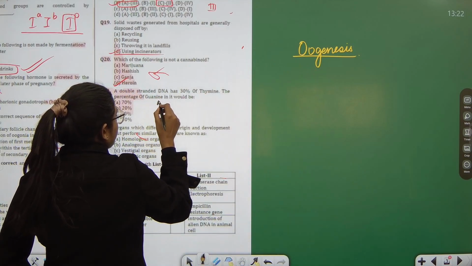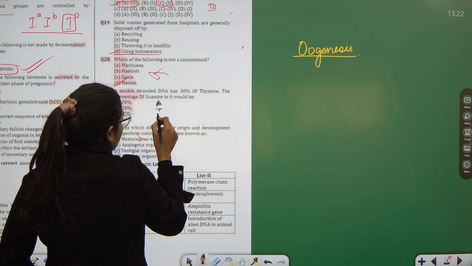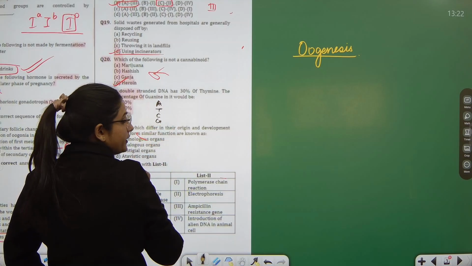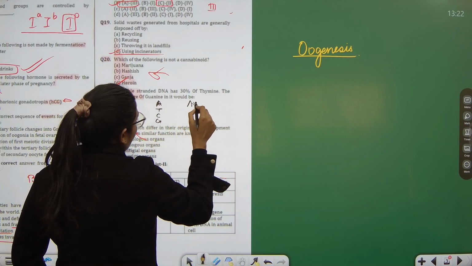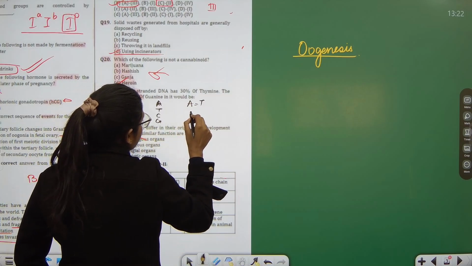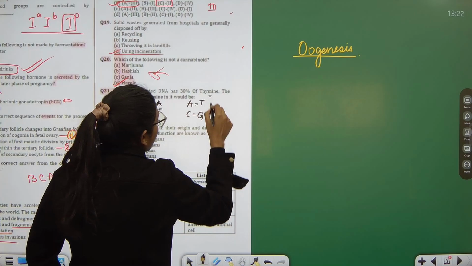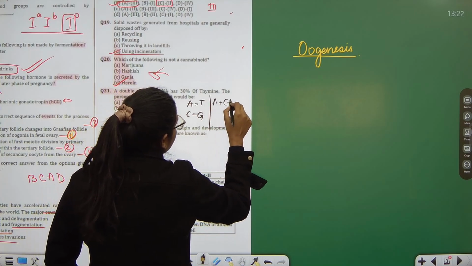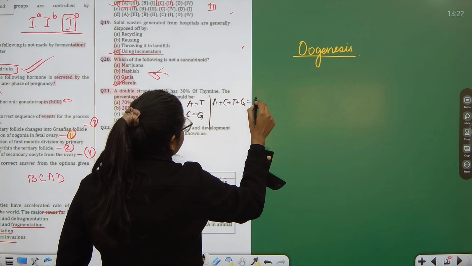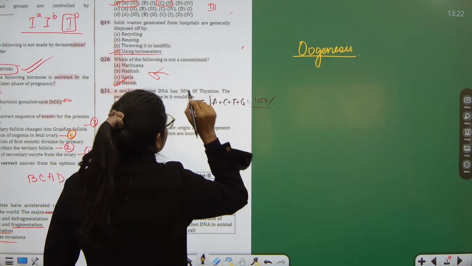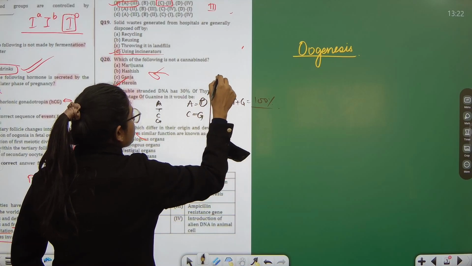we have 4 nucleotides: adenine, thymine, cytosine, guanine. As per Chargaff's law, adenine should be equal to thymine and cytosine should be equal to guanine, and all the 4 should add up to 100%. Now they have given us thymine to be 30%.